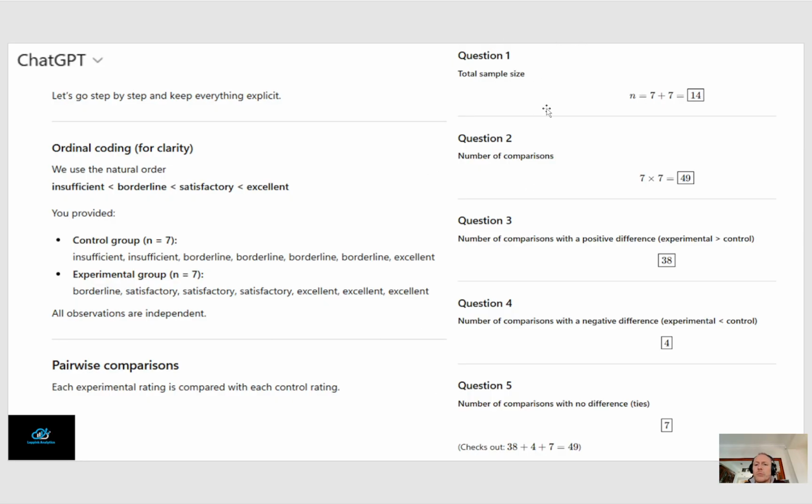Question 1, total sample size 14. Question 2, number of comparisons. Well, that's 49, 7 times 7, as I explained before. Question 3, 38 positive differences. Question 4, 4 negative differences. And question 5, 7 ties. If you want to know the rationale behind these numbers, again, in the previous video I explained these very briefly, but these answers are correct.